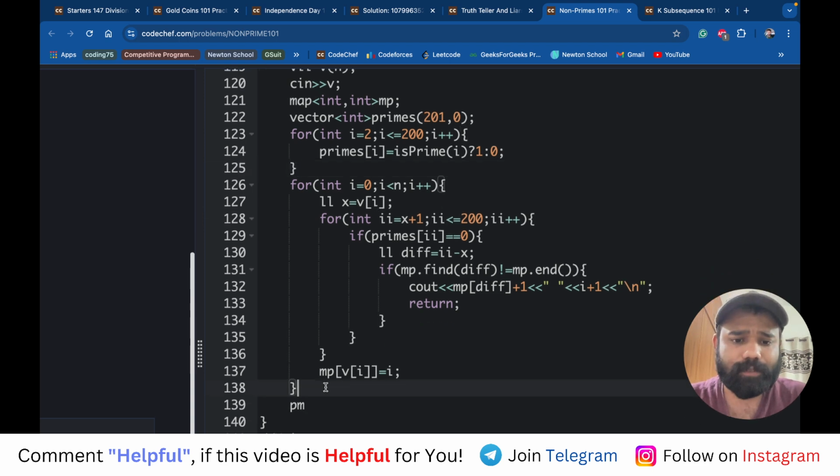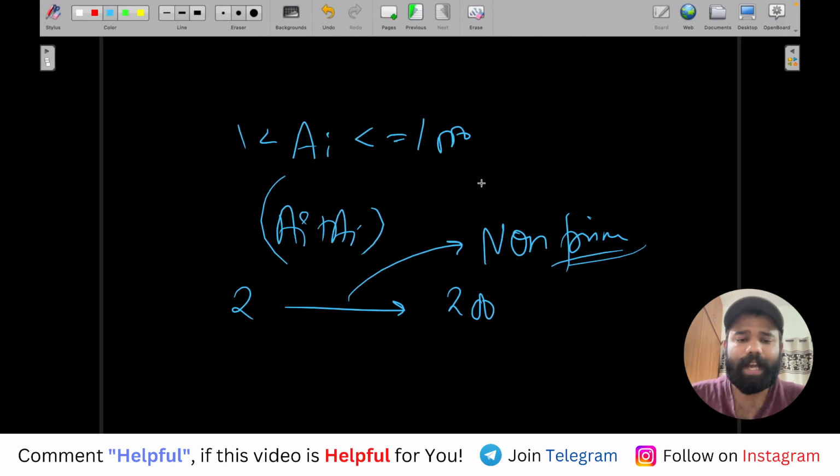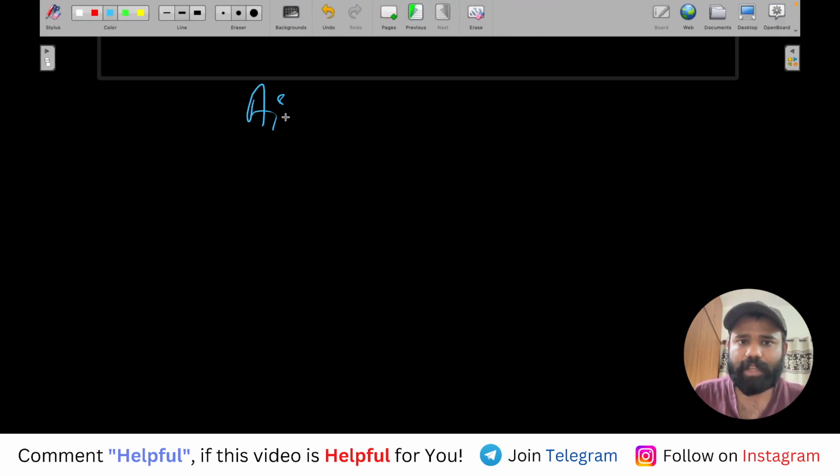Next what will happen? Now I will iterate through all the numbers of the array. Now let's say if the current number is ai, then I will see which non-prime numbers are greater than ai.